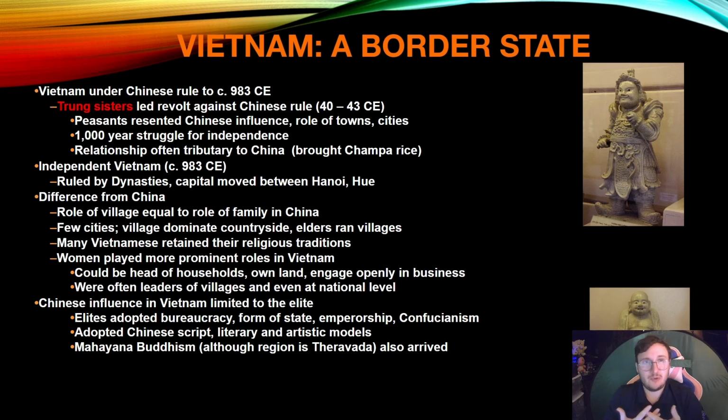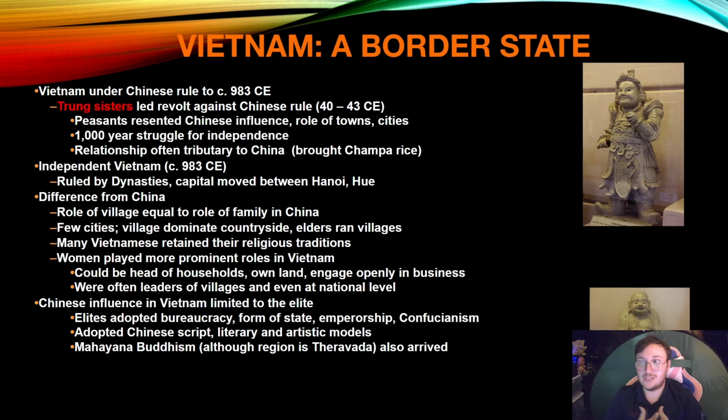Most peasants resented Chinese influences, especially in towns and cities. Once again, Vietnam's going to have a 1,000-year struggle for independence. But their relationship with China is going to be largely tributary, and they're also going to increase Champa rice. Now, independent Vietnam from around 983, they're going to be ruled by their own dynasties. The capital moves between Hanoi and Hue. The biggest difference from China is they have more of a role of the village instead of the family, like families in China. They're going to have few cities. Villages dominate the countryside, run by village elders.